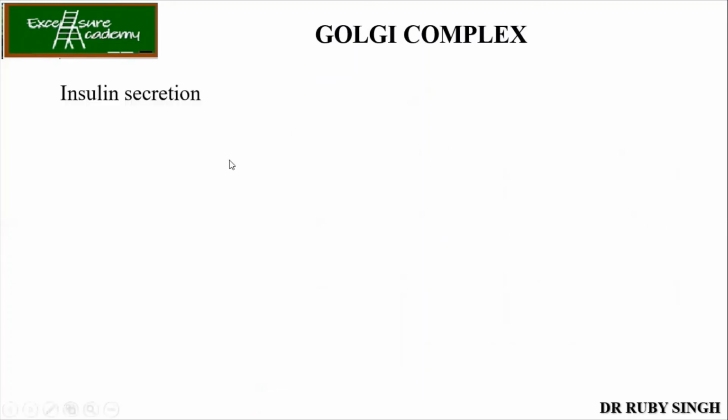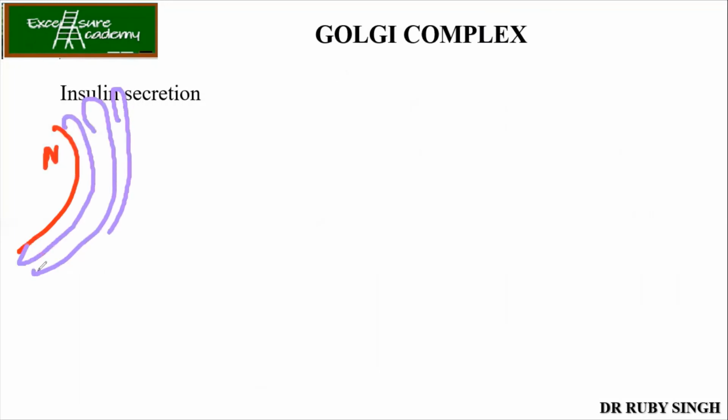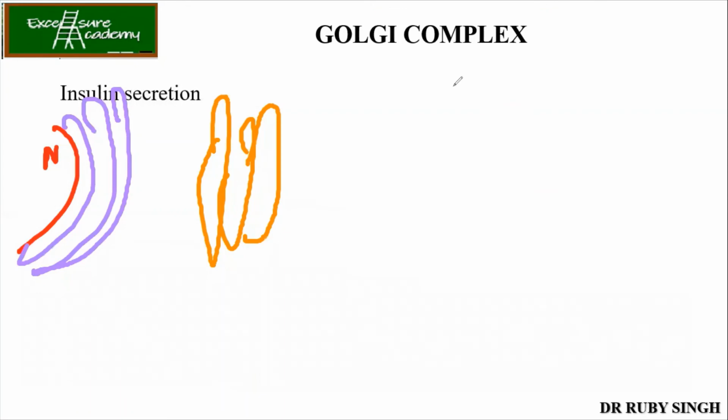Now, insulin secretion. I have taken this example so it will be very clear to you. If this is your nucleus, then we have the ER, then the Golgi.